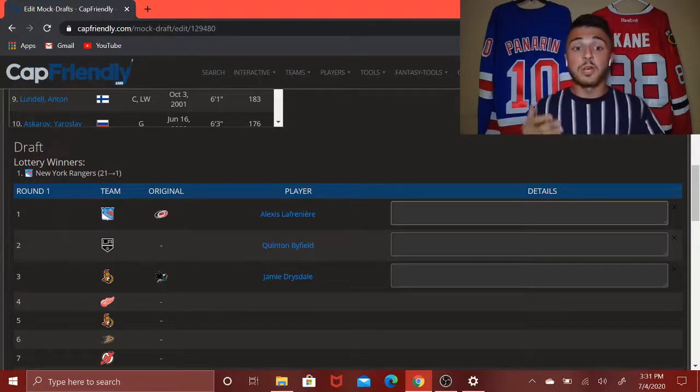But Drysdale could be an Erik Karlsson 2.0 for the Ottawa Senators. That's just how good he is, and I really won't be that surprised at all if he comes to fruition, really be that next big guy, that next great right-hand defenseman for the Ottawa Senators going forward.